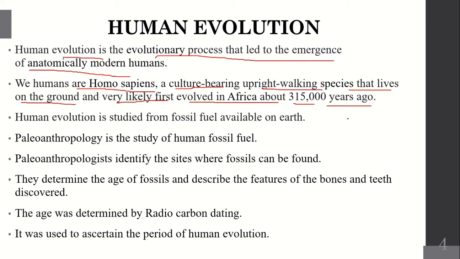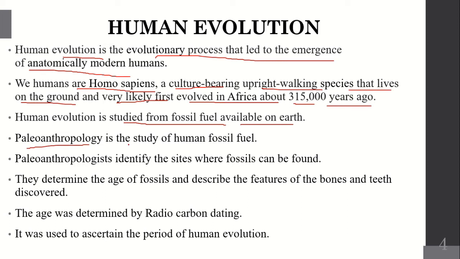The first man evolved in Africa. It says that the first man appeared on the earth in Africa, about 315,000 years ago. Human evolution is studied from fossils available on the earth. Now what is a fossil? Human remains, animal remains, plant remains which were buried on the earth million years ago are called fossils. Scientists take the fossils and study how many years back the fossil belongs to. Based on that they give data about the humans.